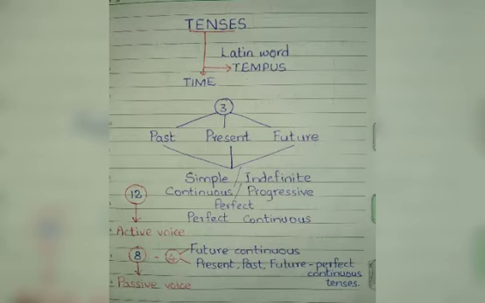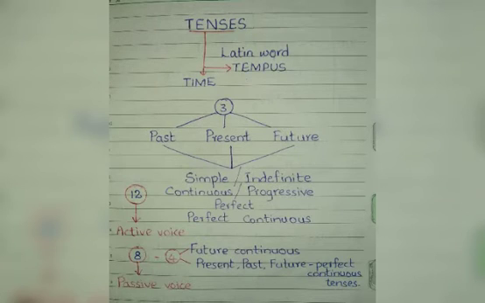The word tense is derived from the Latin word tempus, which means time. So, the importance of this word is that the tense decides the time of the action, whether it happened in the past or happens in the present time or it will happen in the future. Broadly speaking, there are three tenses in English. They are the present, the past, and future tenses. So each tense has four divisions, namely simple or indefinite, continuous or progressive, perfect, and perfect continuous.